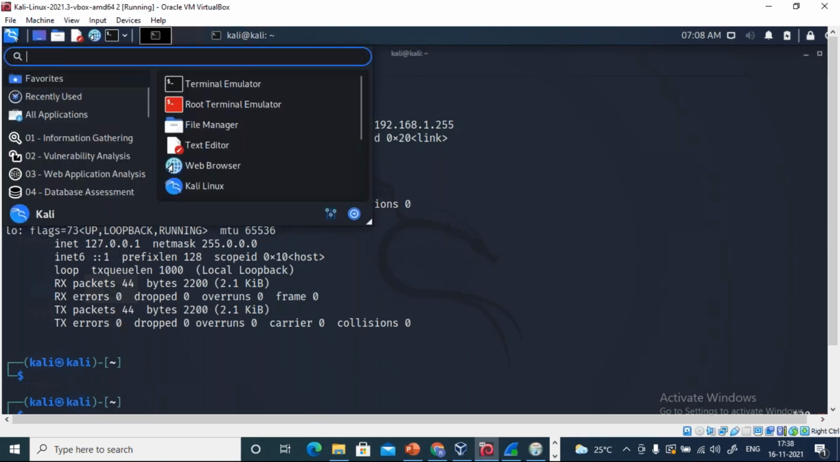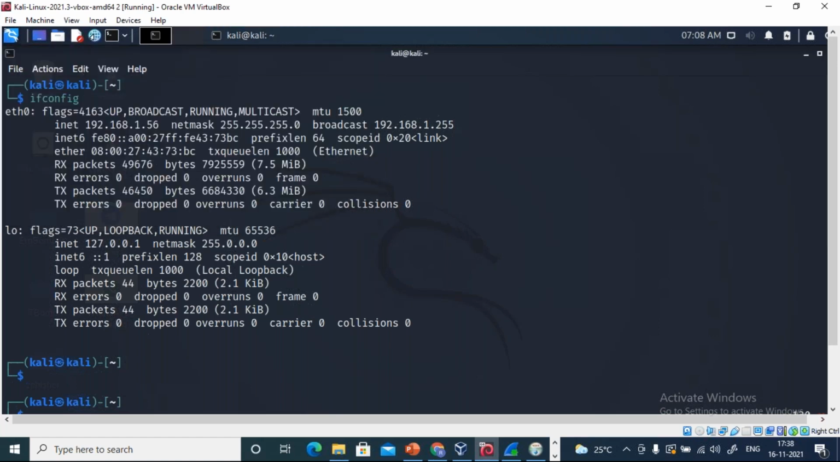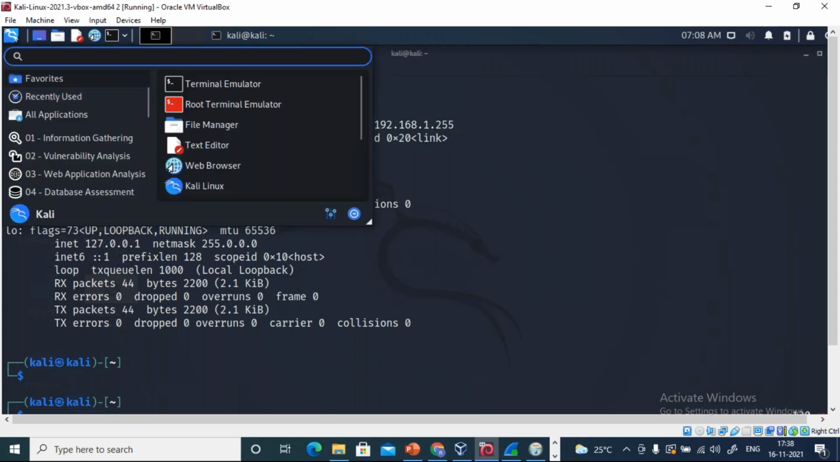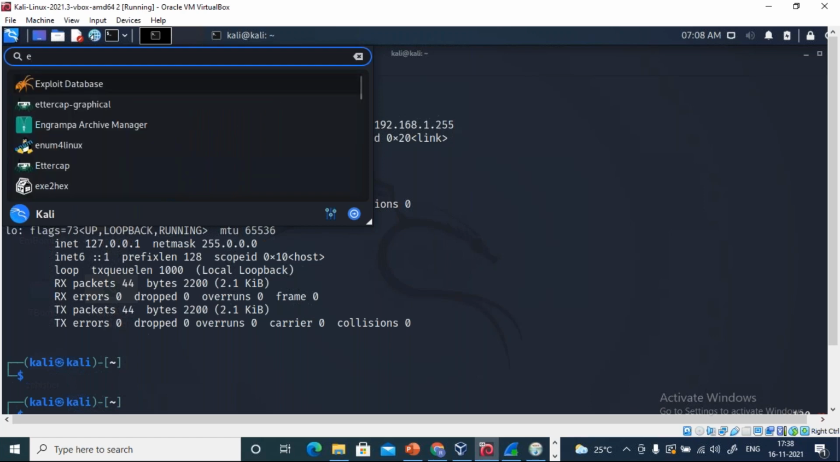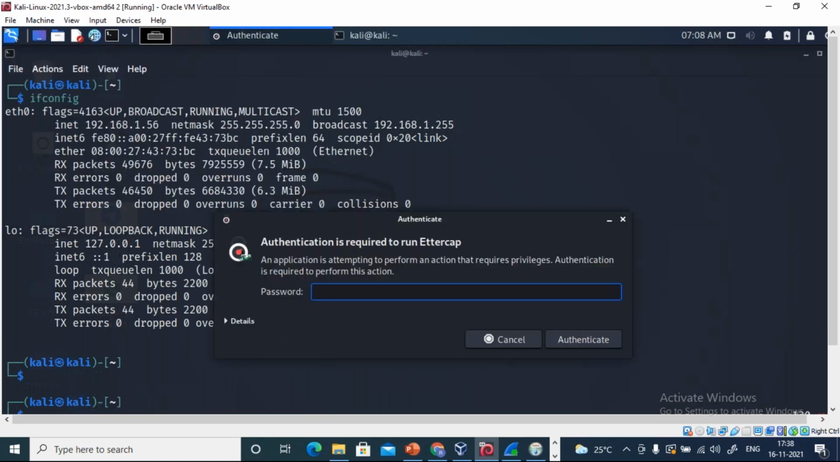So to open the Ettercap tool, what we are going to do, click on this Kali. Can you see this icon of Kali? So as I said, this Ettercap is open source. Okay, it is a free version. It comes auto downloaded in your Kali Linux. So here if I type Ettercap, can you see Ettercap graphical? Just click on this. The moment you click on this, it will ask you for authentication. Write your Kali password only. Okay.